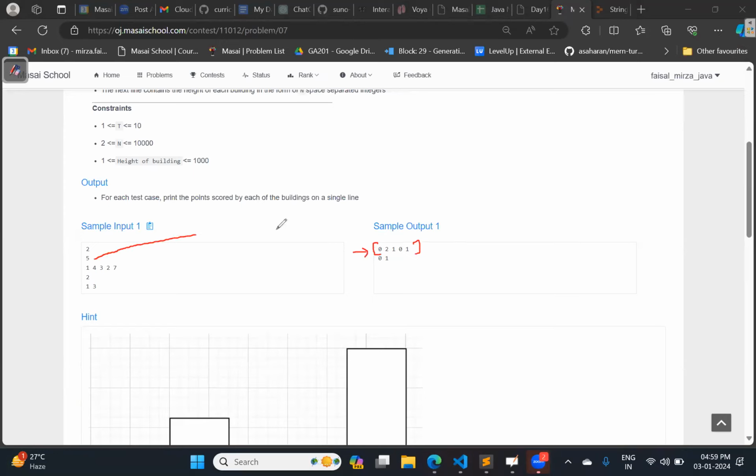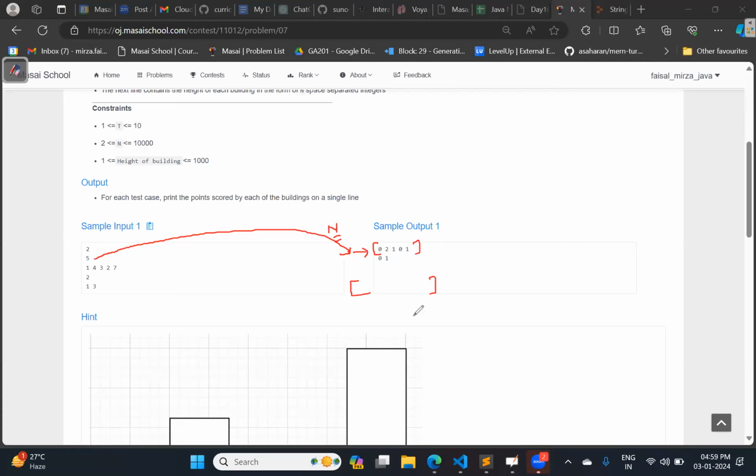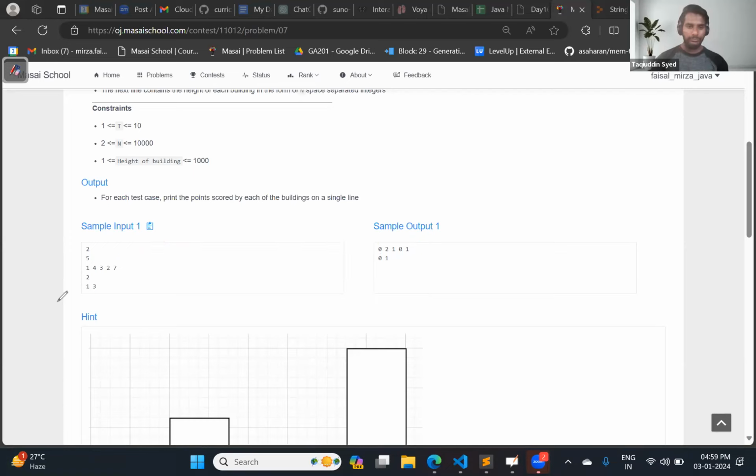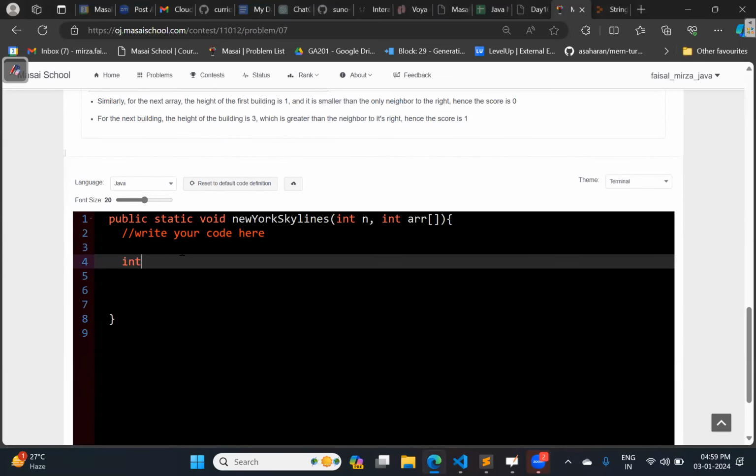It is very similar to N. So firstly, I need to define one array which is going to store this answer or output. So let us first define the answer array, which is of type integer only. What will be the size? N.